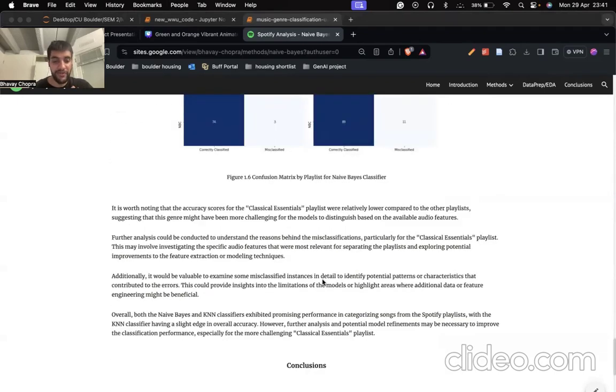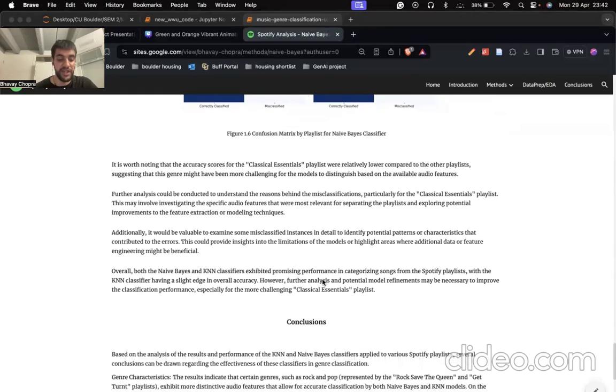Some conclusions that we can take away from this: certain genres exhibit more distinctive audio features, allowing for accurate classification. Naive Bayes performed better than KNN, suggesting the effectiveness of probabilistic assumptions for this task. Feature importance varies across genres, highlighting the need for careful feature selection and engineering. Potential improvements could include exploring advanced Naive Bayes variants and ensemble methods to improve the classification accuracy.